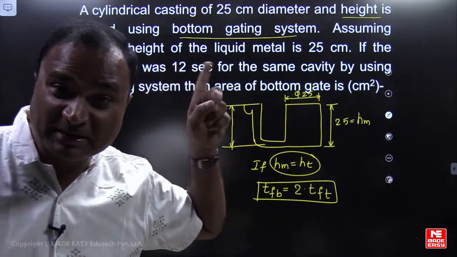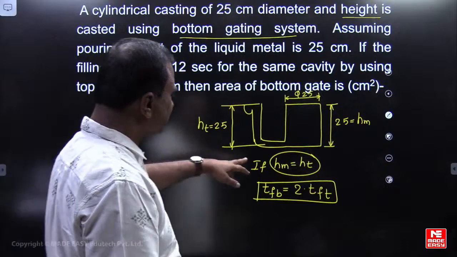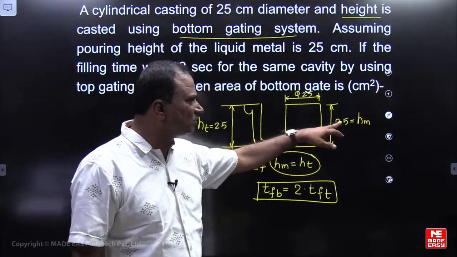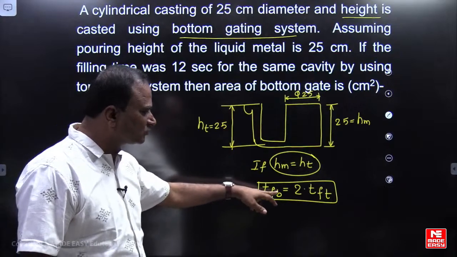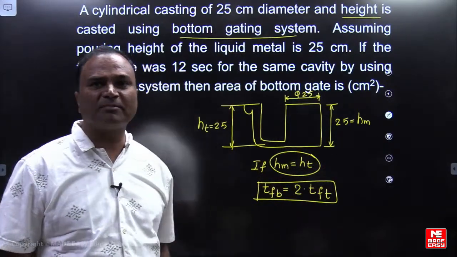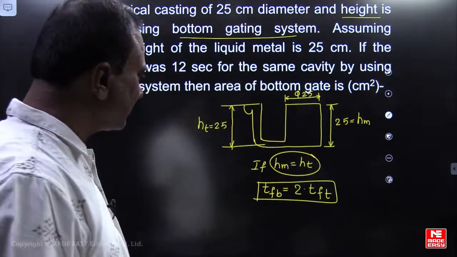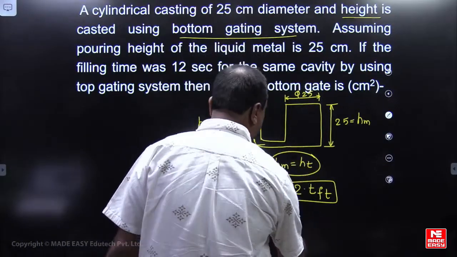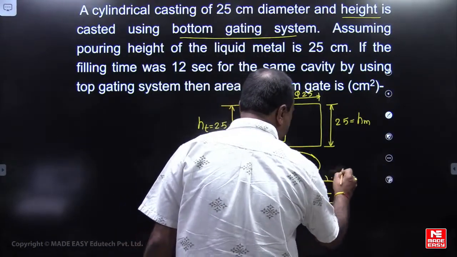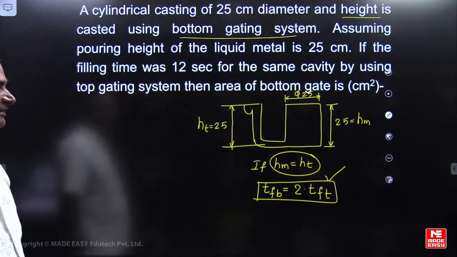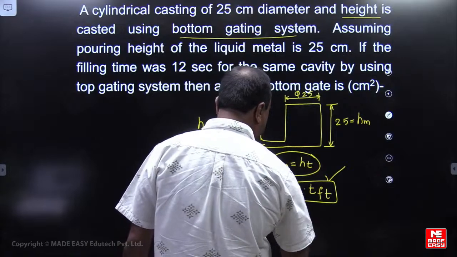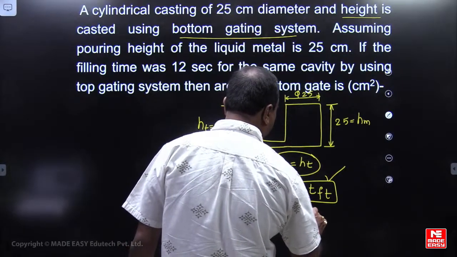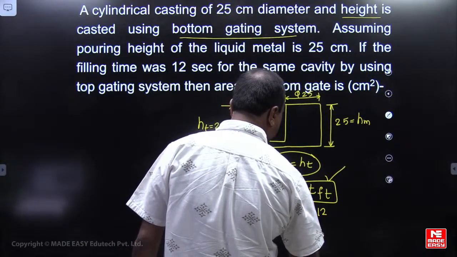Can we recollect this particular formula, friends? If HM equal to HT, the height of this mold cavity is equal to the pouring height of the liquid metal. Filling time by using bottom gating is 2 times that of the top gating system. This is the concept we are going to use. So for the bottom gating system, what is the time here? It is 2 into 12, equal to 24 seconds.